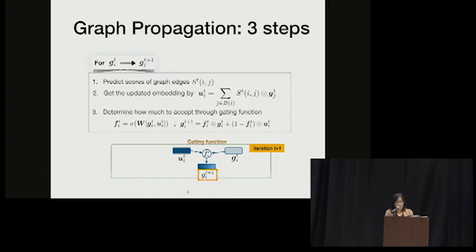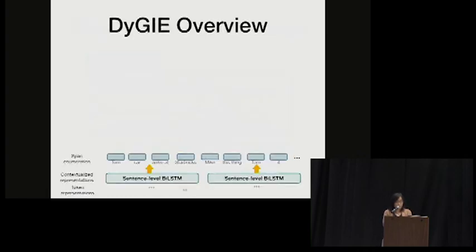And we use a sigma function to get a weight vector f that is used to do a weighted sum between U_i and G_i, and then we can get an updated representation G_i for the next iteration t plus 1. And we repeat the same process for all of the other nodes in the beam.